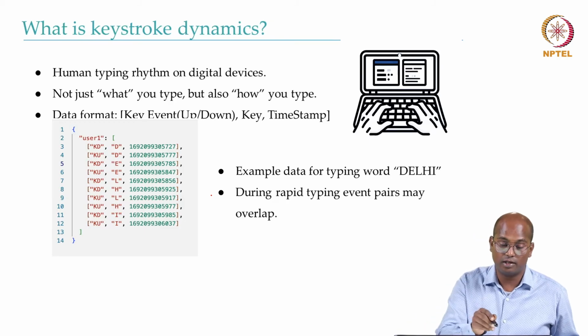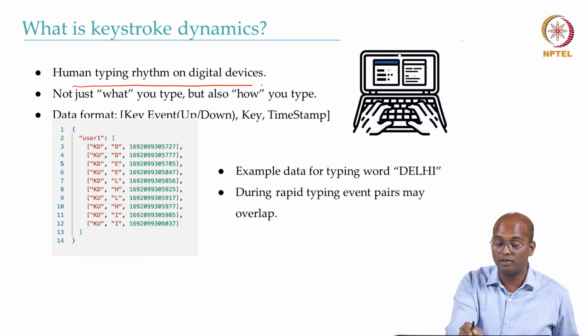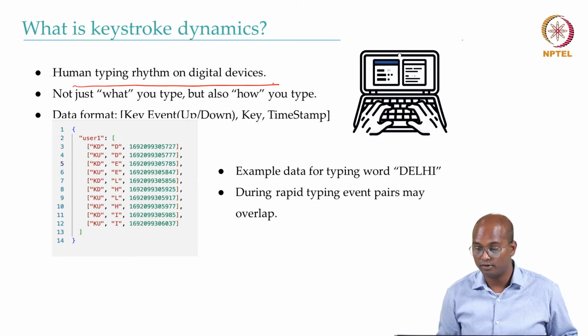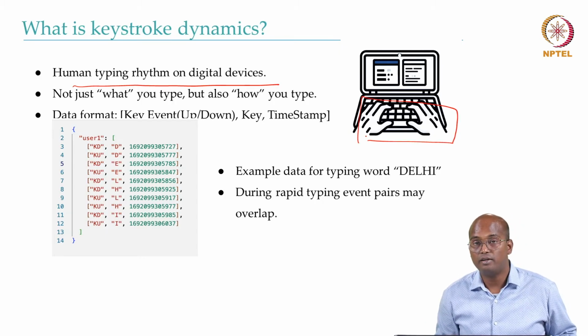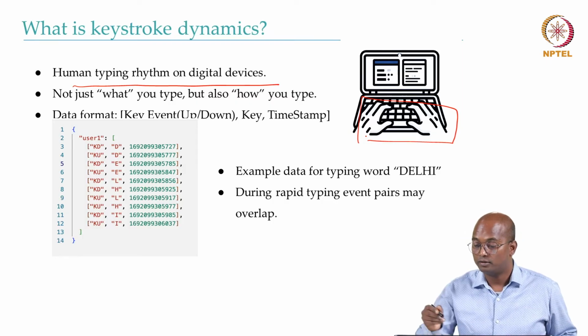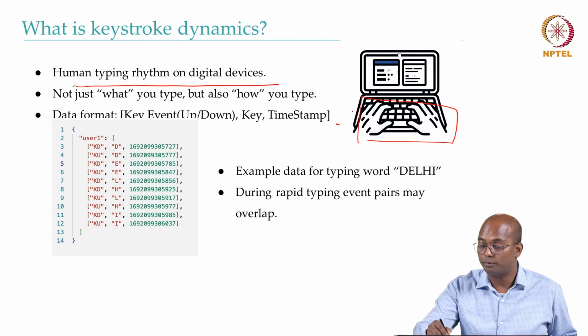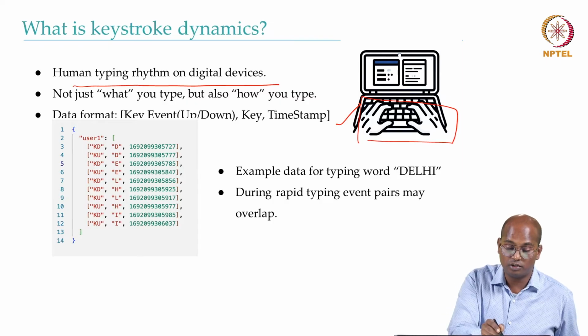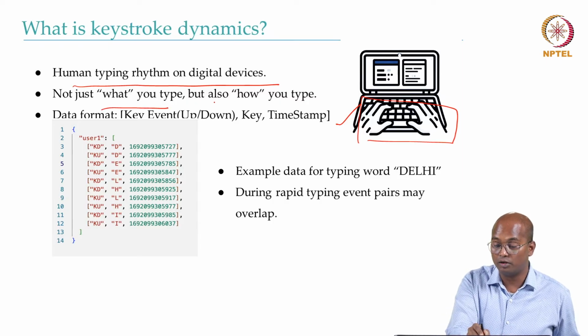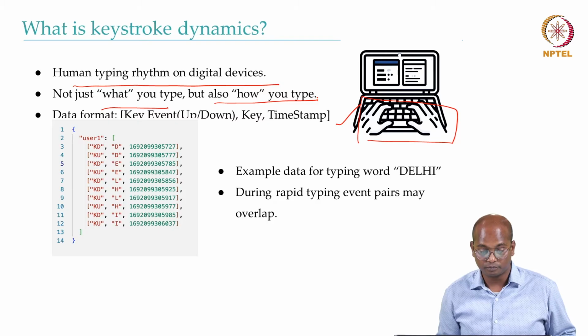Keystroke dynamics is basically the human typing rhythm on digital devices. A person writing on a laptop will be very different as compared to when typing on, say, a smartphone or tablet. And again, different people writing on a laptop will have quite different typing patterns. So it is not just about what you type, but also how you type.